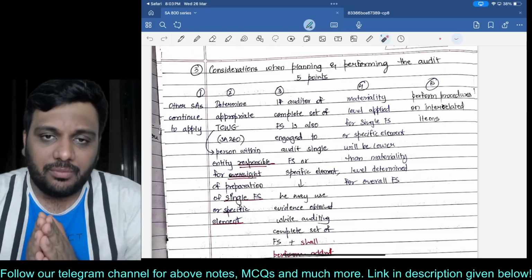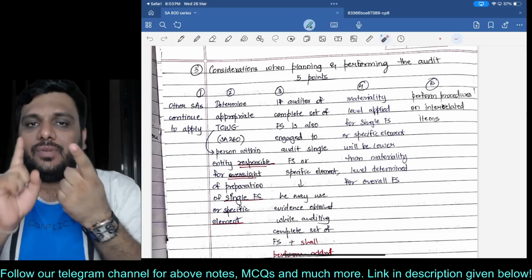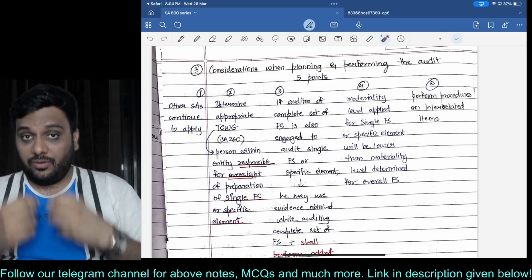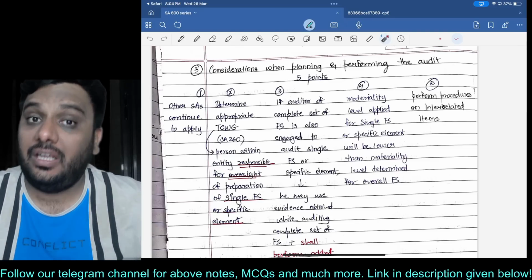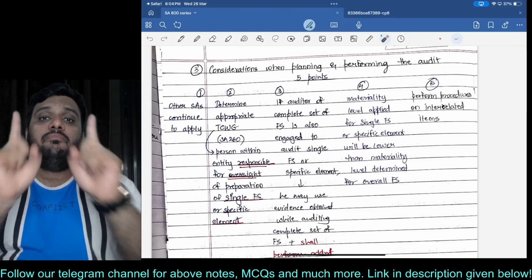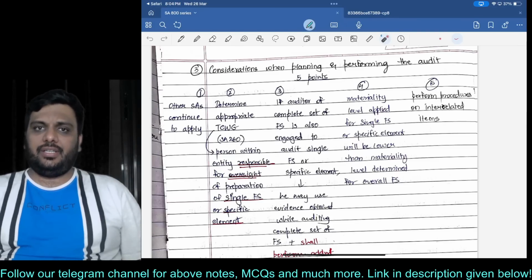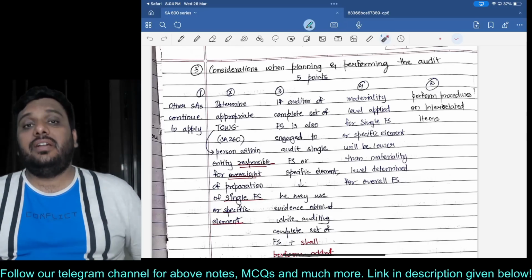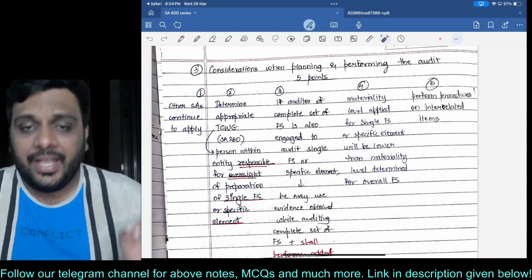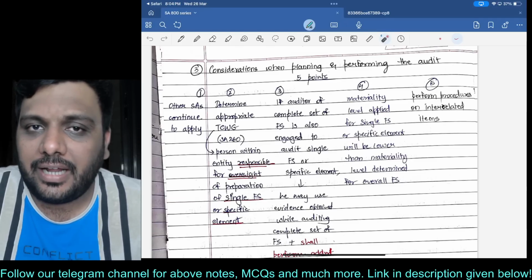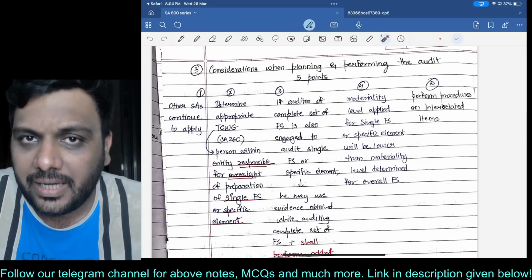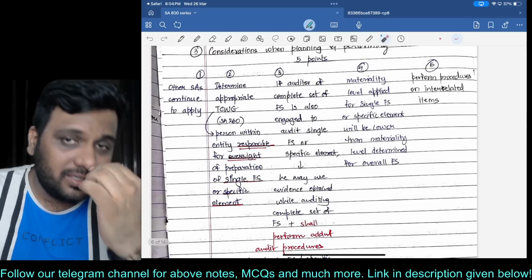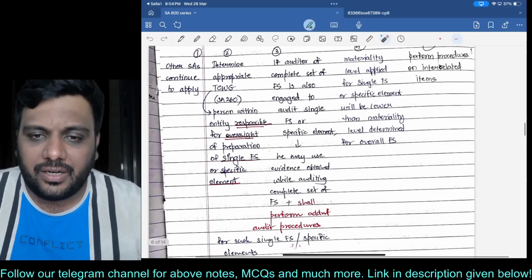Considerations when planning and performing the audit. Other SAs will continue to apply. I will have to see who are those charged with governance over here. I will have to perform additional procedures even though I am the auditor of the complete set of FS. Most important points will be the last two points. Materiality level applied to the single FS or specific element of FS will be lower than the materiality level determined for the overall financial statements, and I will have to perform procedures on interrelated items also. Am I clear with this? Yes, sir. Don't forget MI, M for materiality and I for interrelated items. That will show the examiner that you have studied this.